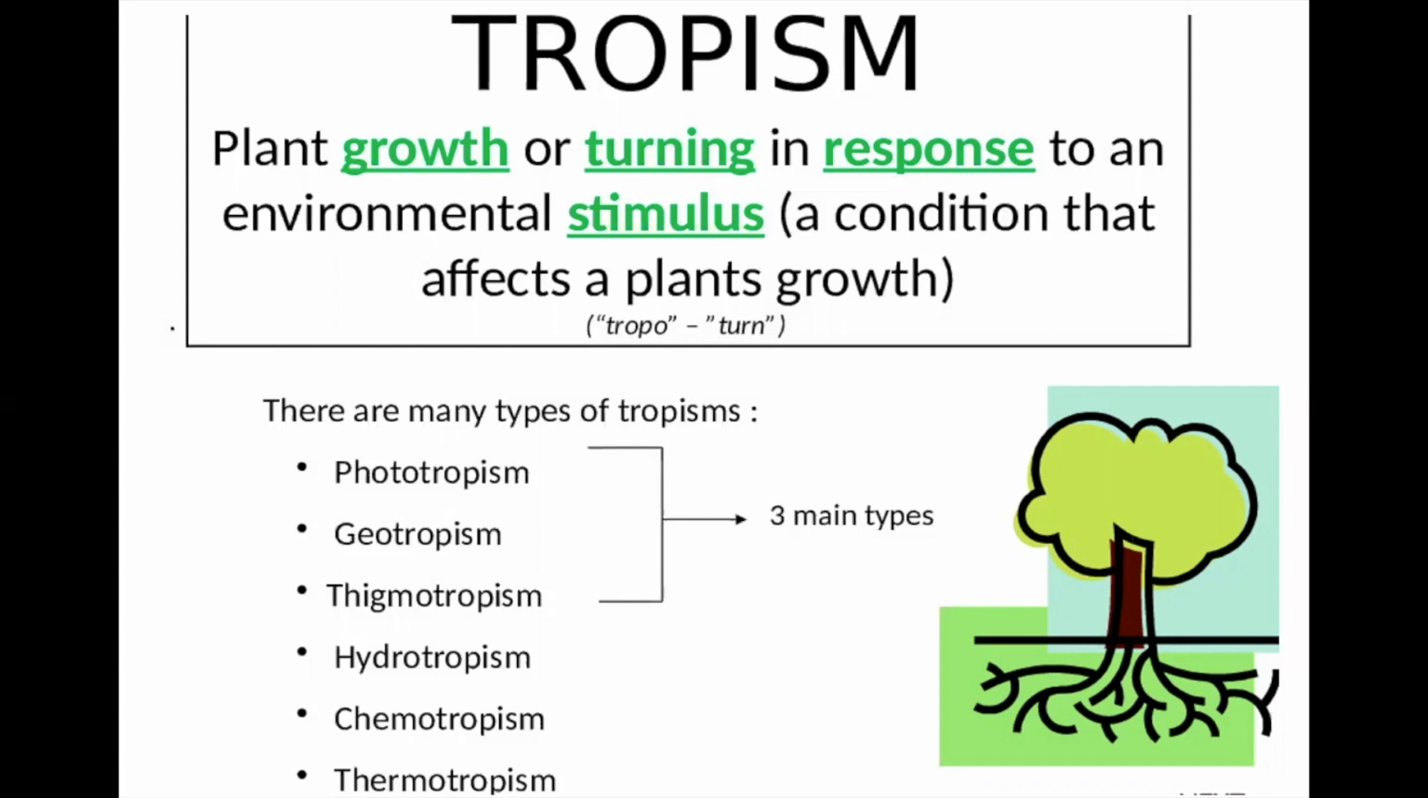So what is an example of positive phototropism? The shoot. An example of negative phototropism, moving away from the light, is roots.